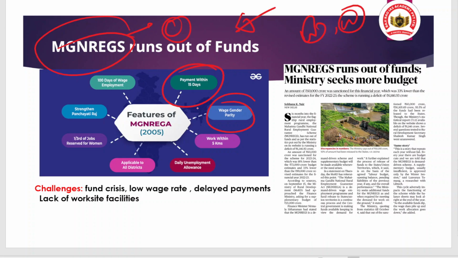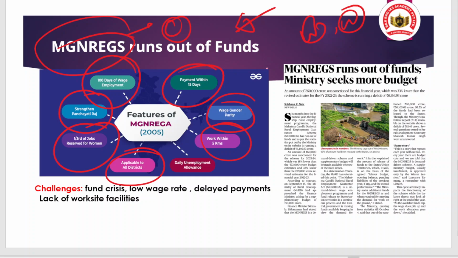Also, work should be available within 5 kilometers, and if the work is more than 5 kilometers away, then transport compensation should be given additionally. It is applicable to all the districts, and it is also an example of women empowerment, with one third of the jobs reserved for women. Along with it, it strengthens panchayati raj, and we have talked about 100 days of work being guaranteed.